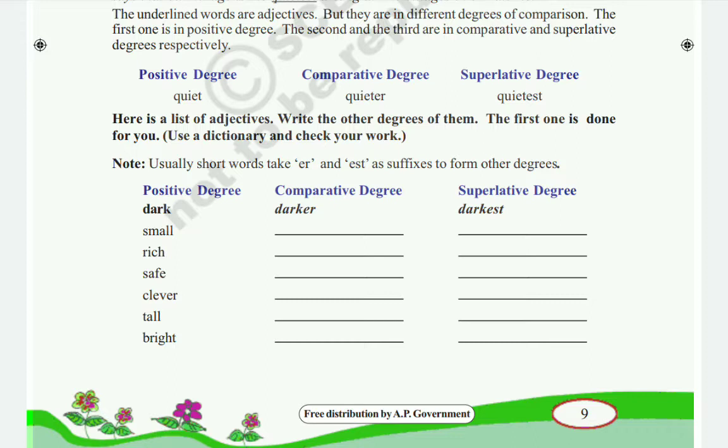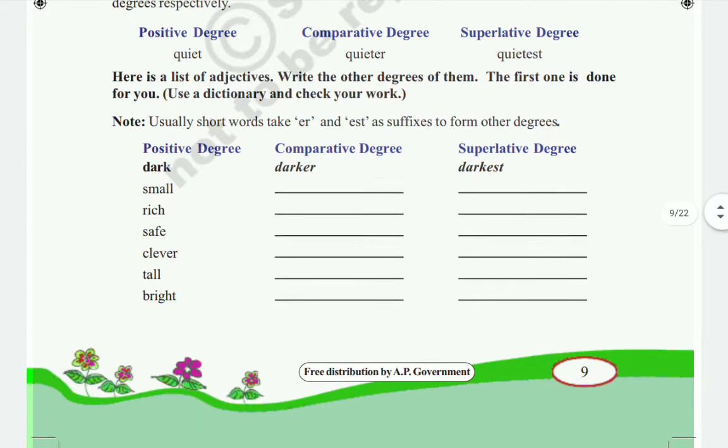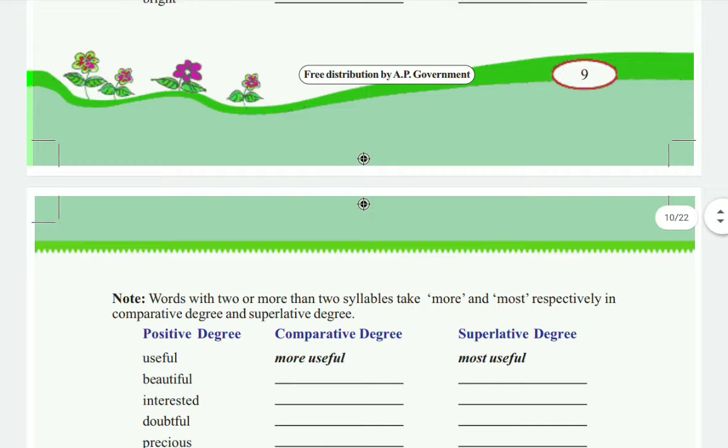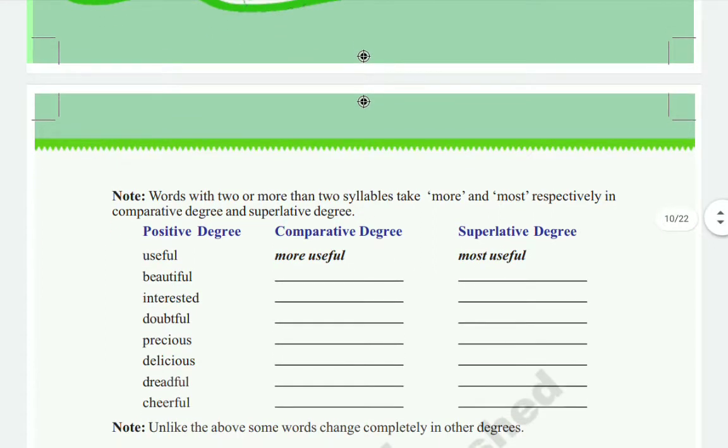Next one is safest. Next, clever, cleverer, cleverest. Tall, taller, tallest. Next, bright, brighter, brightest. Okay, so these are some words that are given for us, and here we have some more words to write their comparative and superlative degrees children.